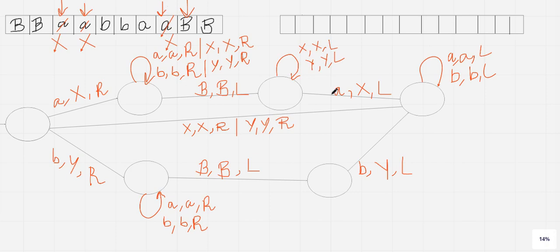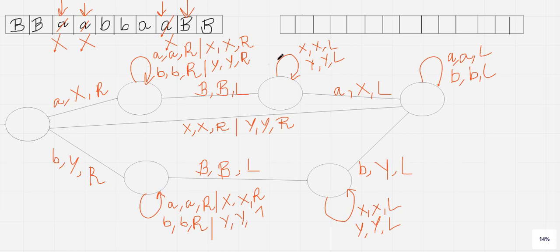And after this you will come across a if it is following this, or b if it is following this. Okay, so as I have mentioned over here, I have to also mention it in this position as well. If a is followed, then it will follow this particular transition. If the starting element is b, then it will follow this particular transition.